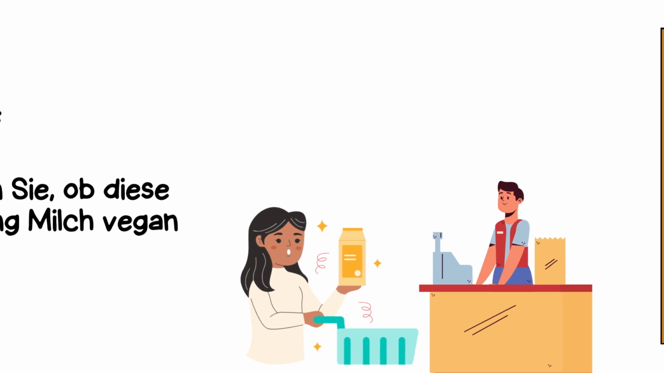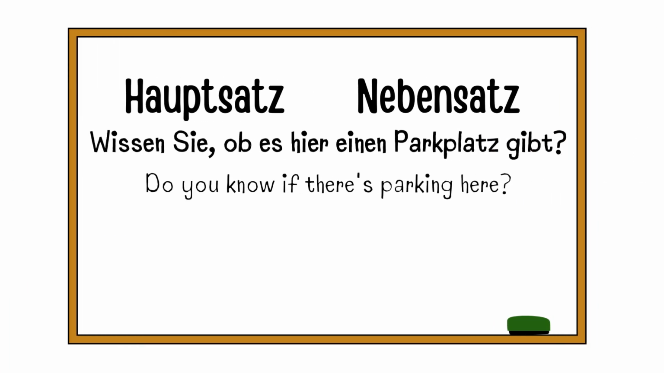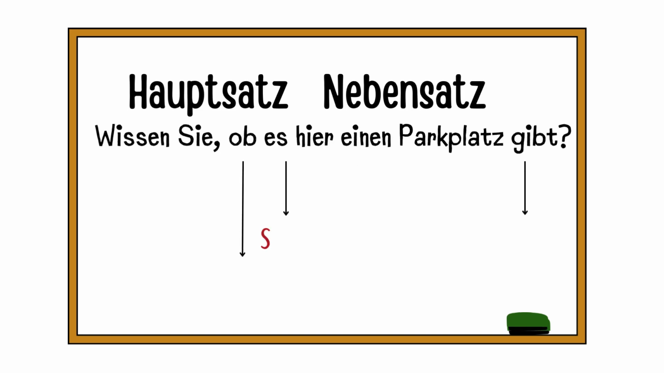Let's look at this sentence. Wissen Sie, ob es hier einen Parkplatz gibt? The conjunction ob is followed by the subject and the conjugated verb goes at the end.